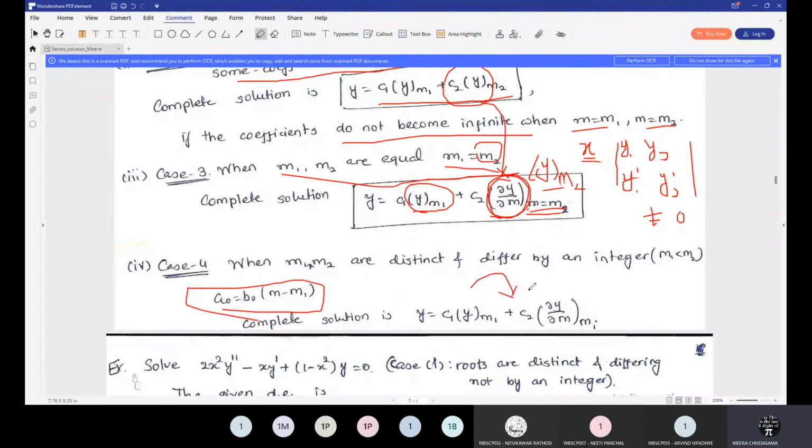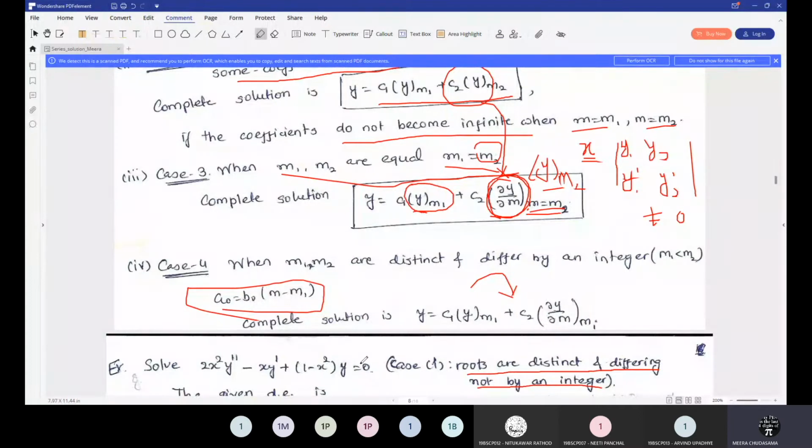We will consider examples based on these 4 cases, so don't worry, you will be able to understand these methods at that particular time. Okay, so right now today we are going to start with case 1. Are you able to see the example at the last line? Yes, ma'am. Okay. So this corresponds to case 1, where the roots are distinct and they are not differing by an integer. So we are going to solve this example.